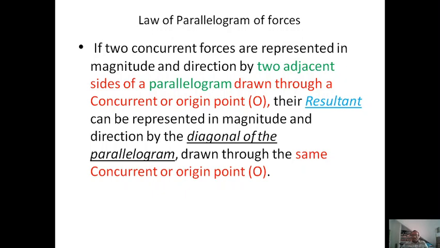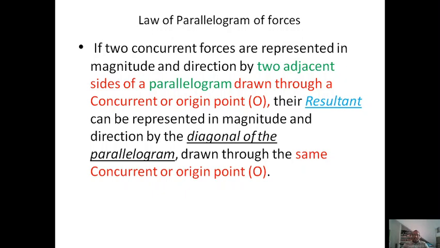So what does the law of parallelogram of forces state? If two concurrent forces are represented in magnitude and direction by two adjacent sides of a parallelogram drawn through a concurrent or origin point O, their resultant can be represented in magnitude and direction by the diagonal of the parallelogram.